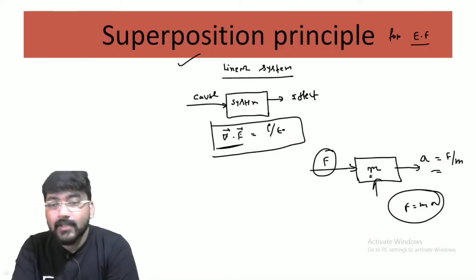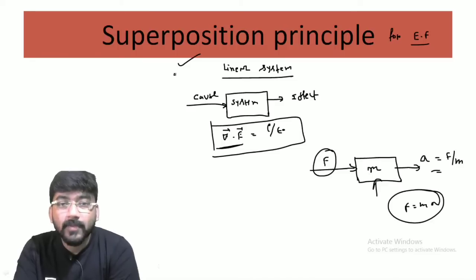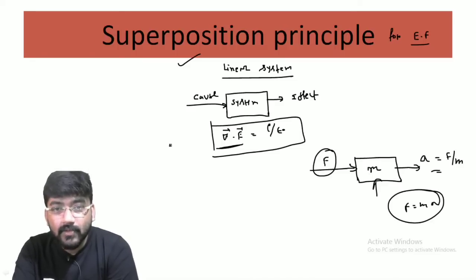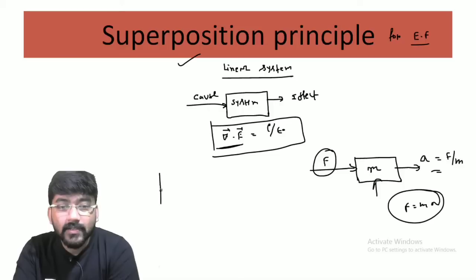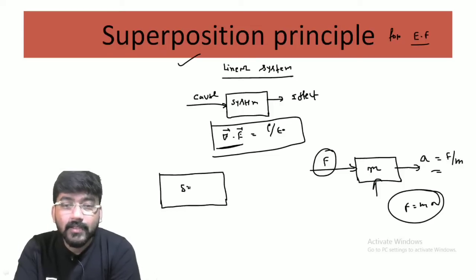And whenever there is a linear system, the superposition principle is well fitted. So what is the superposition principle for a linear system? If this is a system and there is more than one cause, suppose one is C1 and the other is C2, there will be different effects, E1 and E2.